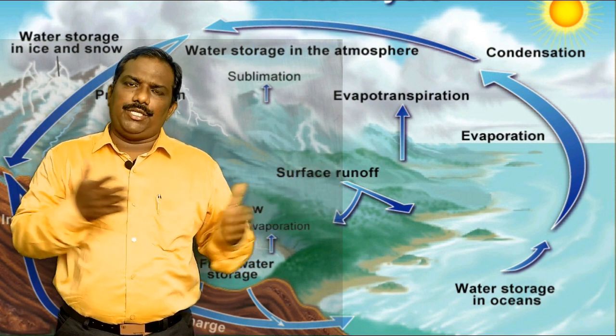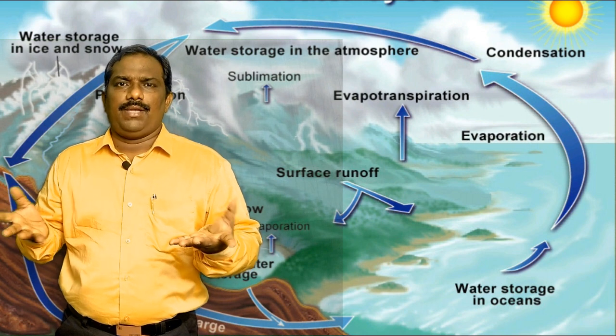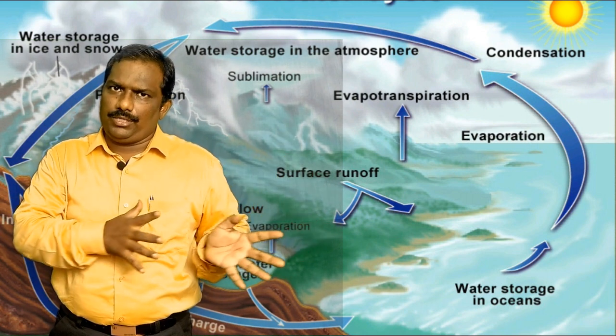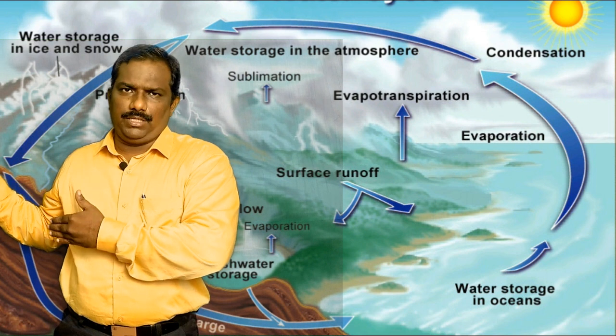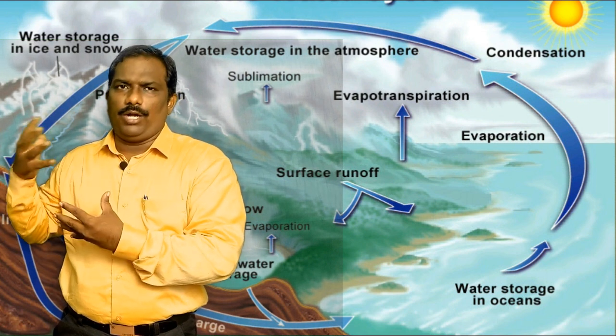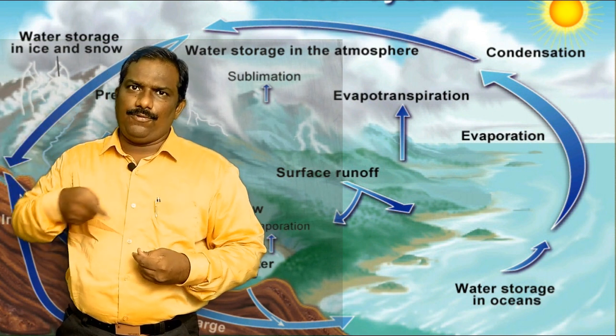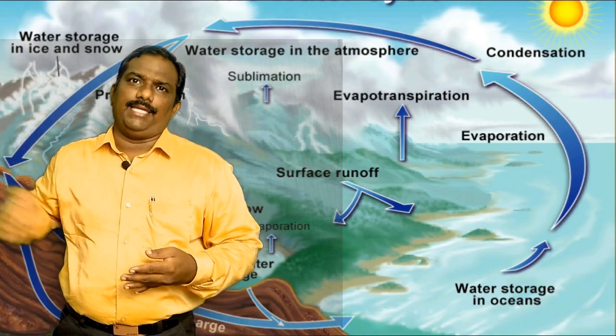This water may reach the lakes, oceans, seas, rivers. And again, this water may reach the big water bodies like seas and oceans. Again, the water may evaporate. So this is the water cycle.